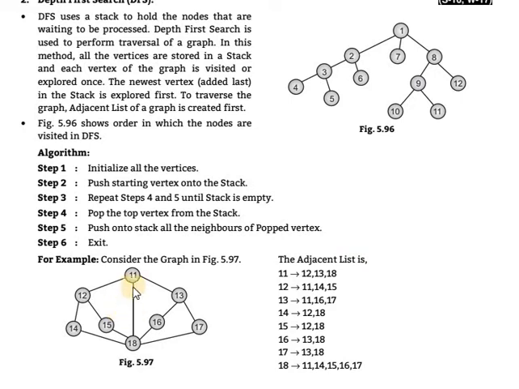In the adjacency list, the adjacent nodes of 11 are 12, 13, 18. The same example as in the previous breadth first search is taken. These are the adjacency lists.